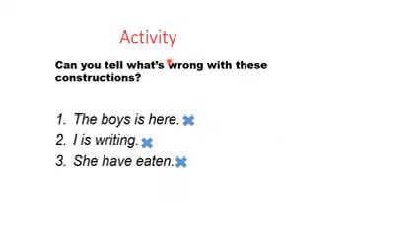Okay, we shall start this way. Read what you see. Can you tell what's wrong with these constructions? The constructions are actually wrong. So you make your judgment to tell me what is wrong with them, or to explain to anyone around you what is wrong with them. One is the boys is here. I is writing, and the others she have eaten. Make your judgment of them, because how we explain it, if your idea agrees with mine, you have gotten it. If it does not agree with mine, it means you have not, and you have to do it together.